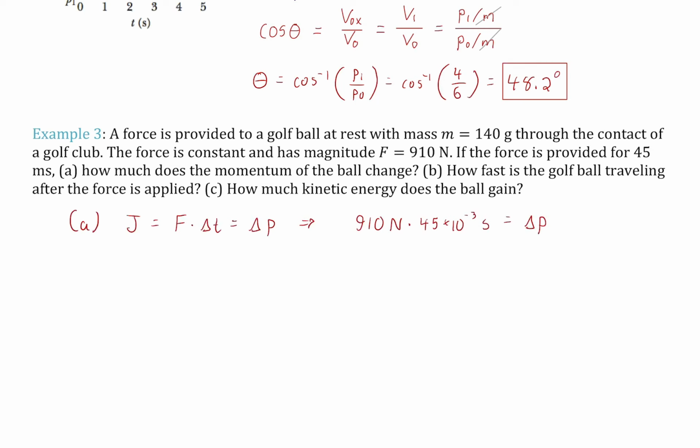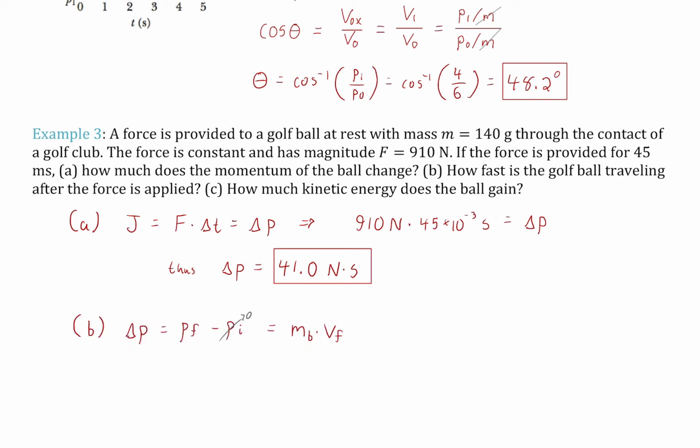So we're going to find the impulse. Impulse is force multiplied by delta t as long as force is constant, which it is here. It's also equal to delta p by definition. That's always true, whether or not the force is constant. So here we take our 900 Newton force multiplied by 45 milliseconds, which is 45 times 10 to the negative 3 seconds. And so then we know that our change of momentum is just going to be this result here, which is 41 Newton seconds. We found our change of momentum because we found our impulse, and those are the same thing.